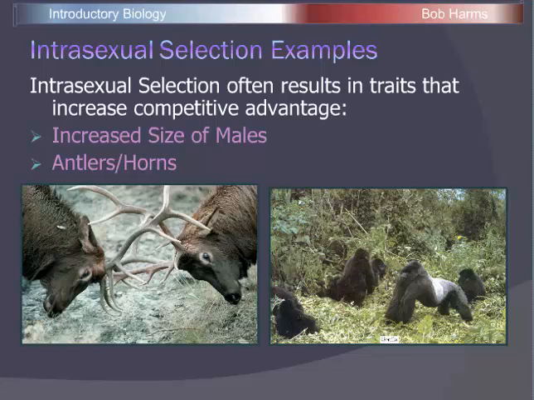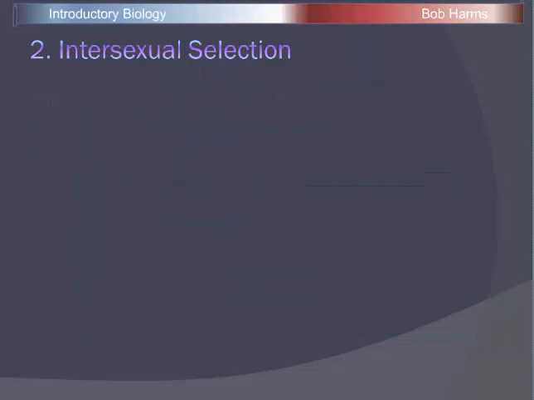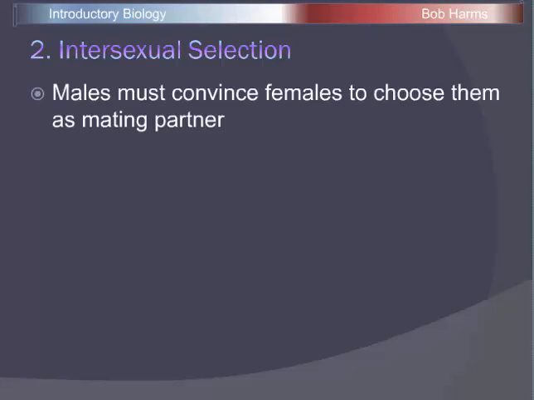The second type of sexual selection is called intersexual selection, and inter as a prefix always means between, and so this is going to be an interaction between the sexes, between males and females of the species. And typically this is where we're going to see female mate choice play a big role, and males must convince females that they're the right choice when it comes time to mating season.